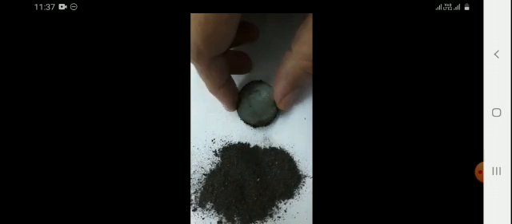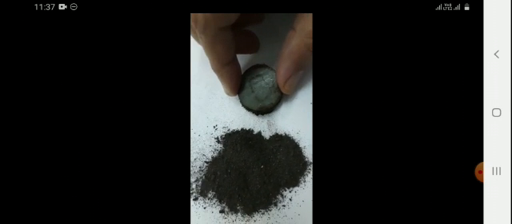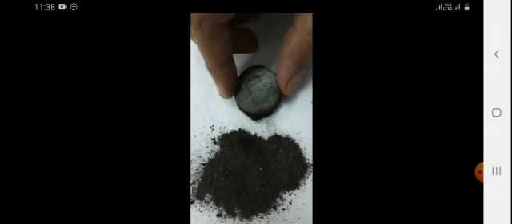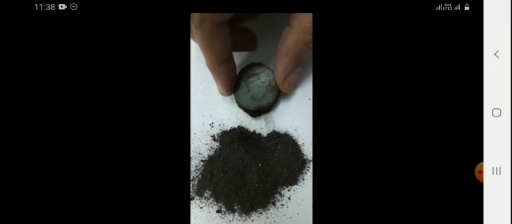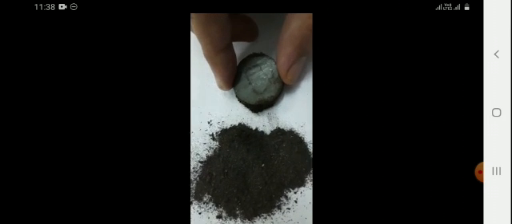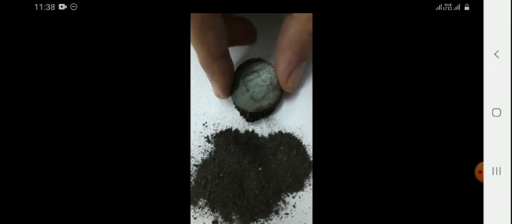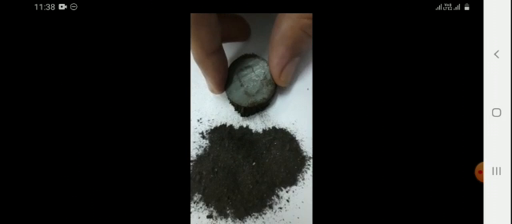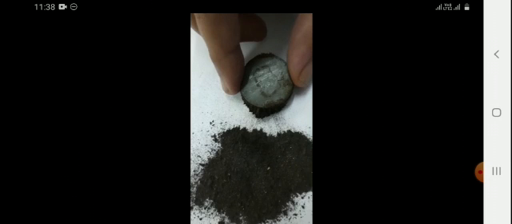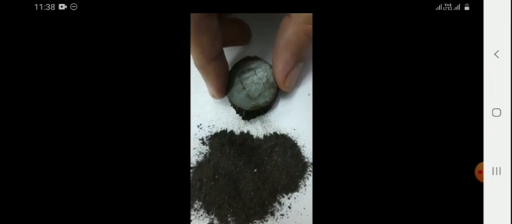Are you able to see? The iron filings are getting attracted towards the magnet without contact. Here there is no direct contact between iron filings and magnet, still the particles are getting attracted towards the magnet. Iron filings are magnetic in nature. A magnet attracts magnetic substances towards it. So this is an example of non-contact force.